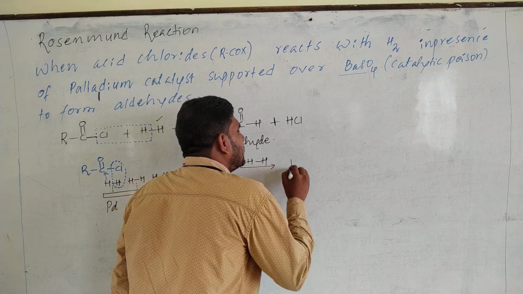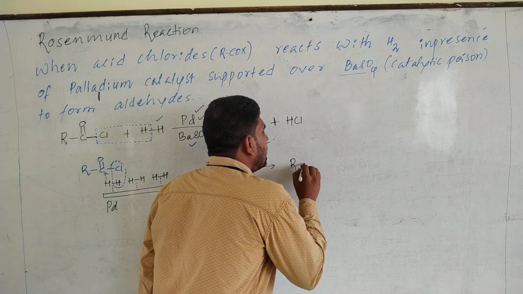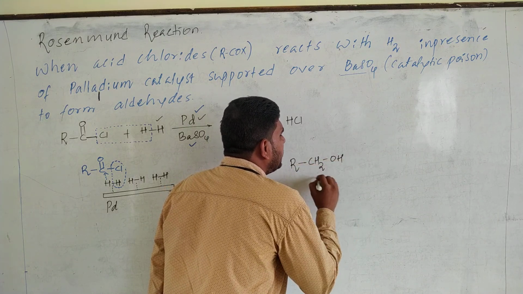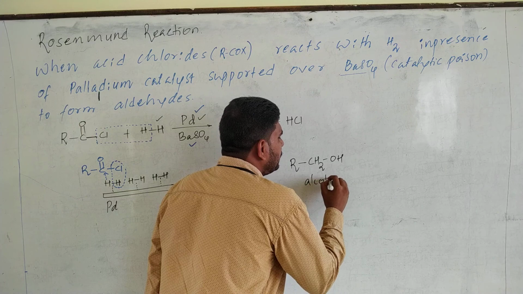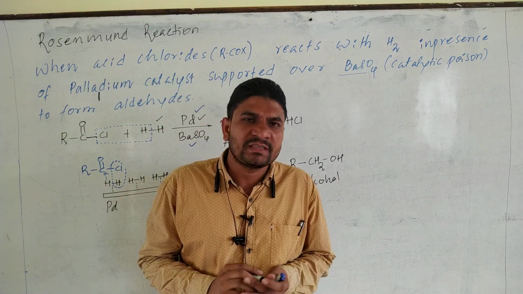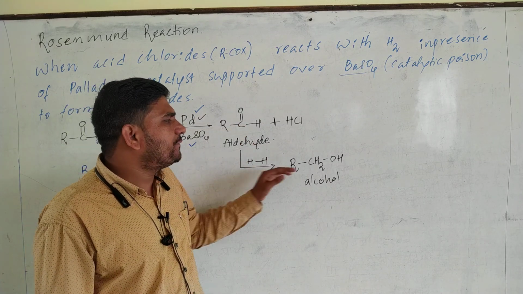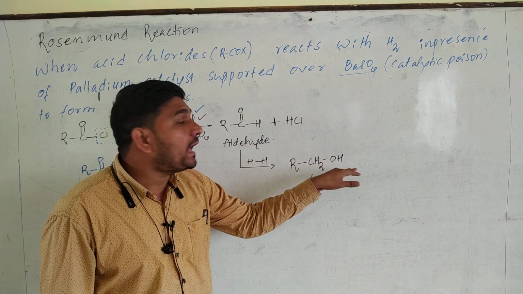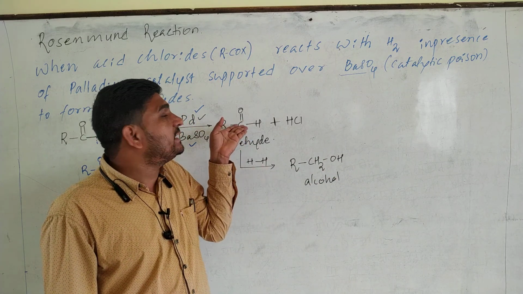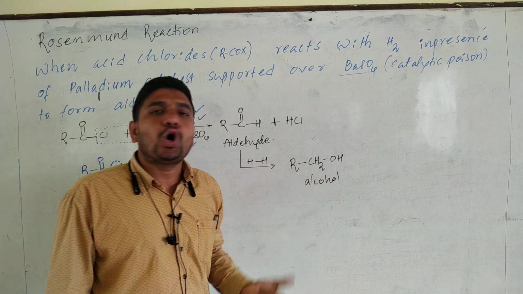When hydrogen is added across the double bond, what is the product? It becomes RCH2OH, alcohol is formed. I think you know this one. Yesterday itself I explained that when aldehydes undergo reduction, they form what? Alcohol. When alcohol undergoes oxidation, they form what? Aldehydes. Means aldehydes on reduction should provide you what? Alcohol. Okay.